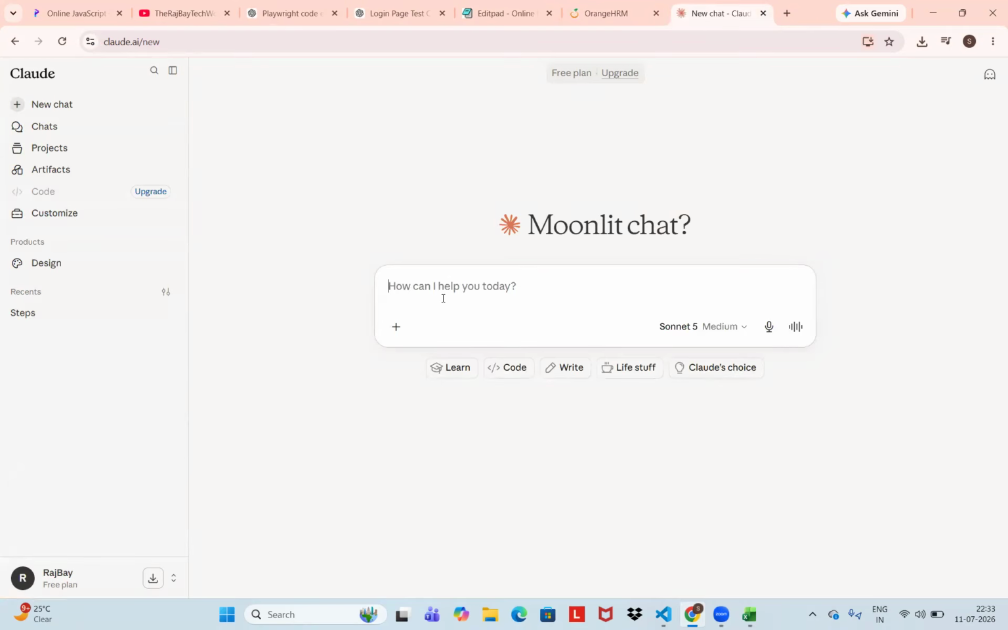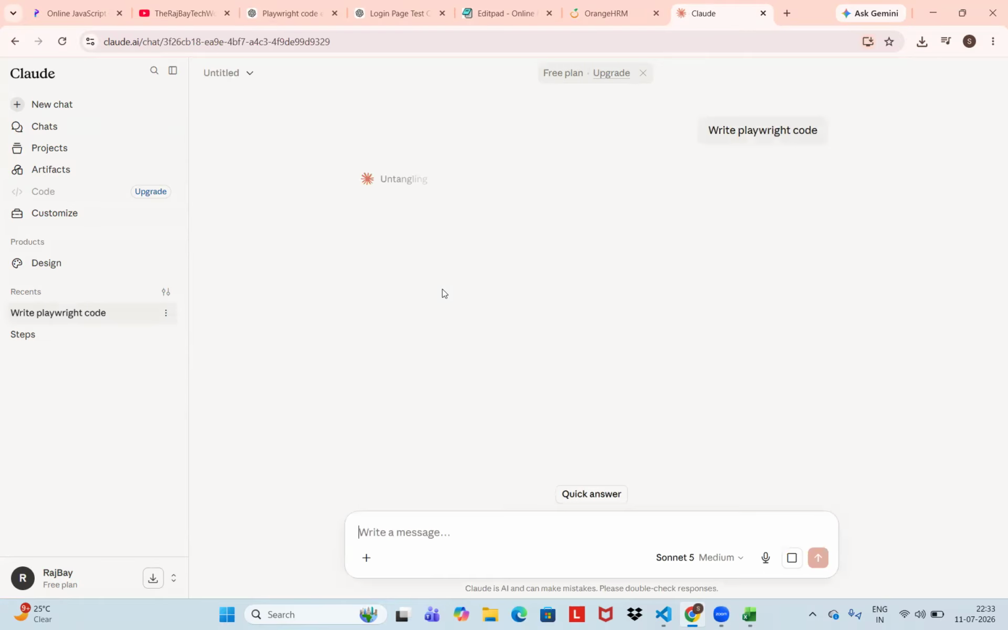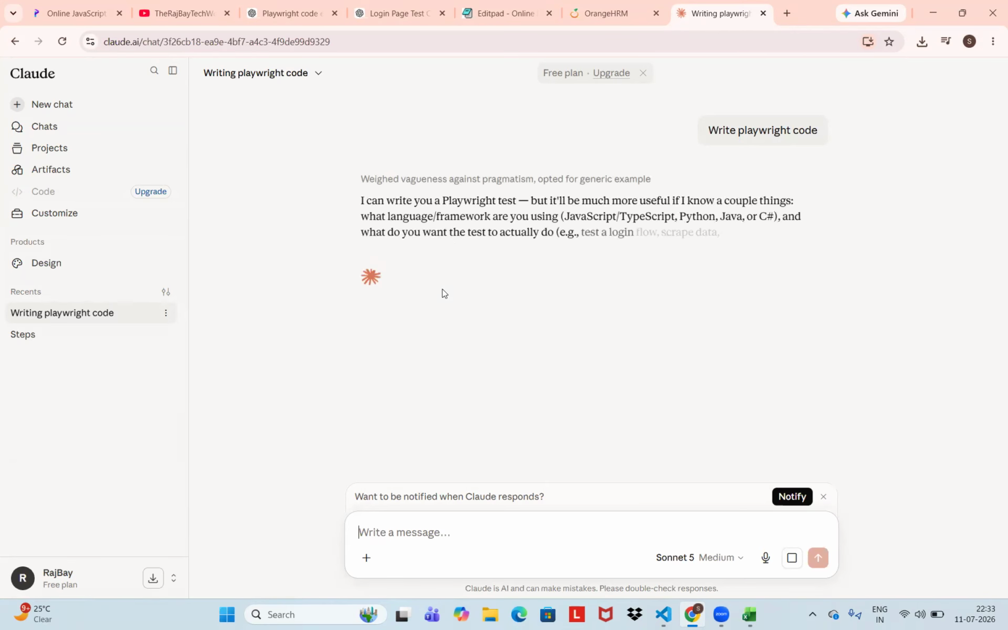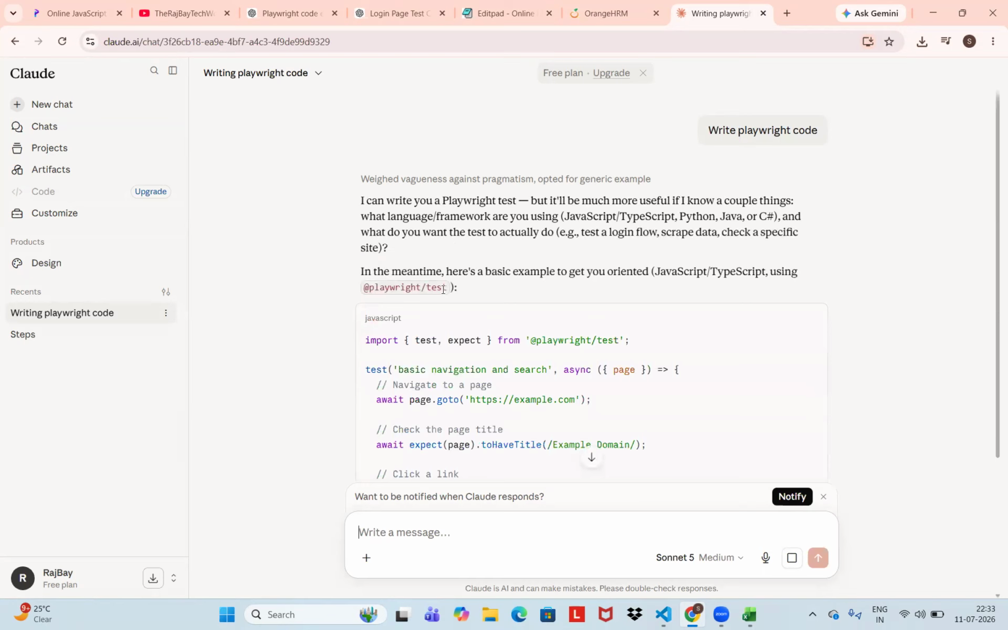In Claude, I am using this prompt: just write playwright code, generic playwright code. It's a generic prompt. See what it will give. If you are using the same application previously, it will analyze and read our previous prompts. That analyzing skill is also there. Can you see here?